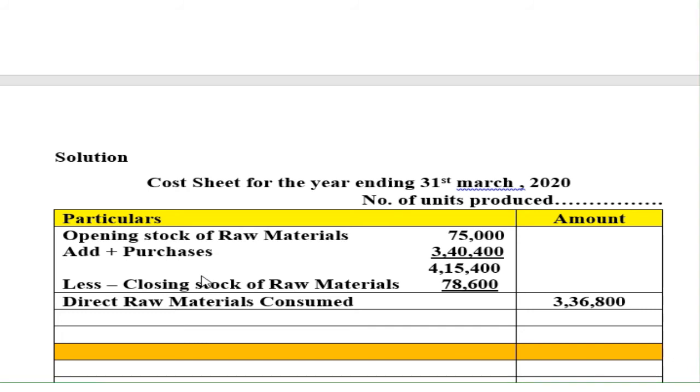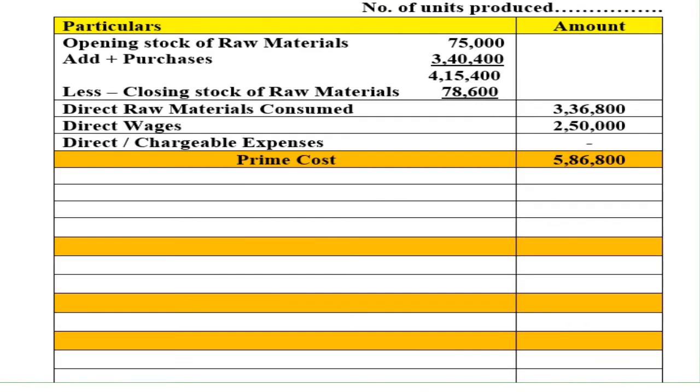Then you have to add direct wages and direct expenses and you will get prime cost. So direct wages is 2,50,000 and we don't have any chargeable expenses in this question, so therefore nil, and the prime cost is 5,86,800, that is the aggregate of direct raw materials consumed plus direct wages plus direct expenses, you will get prime cost.